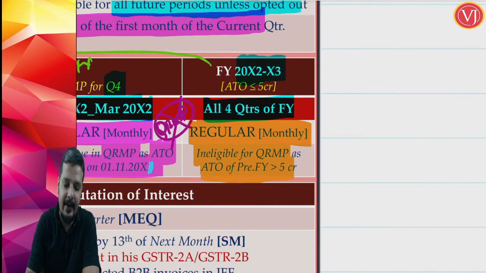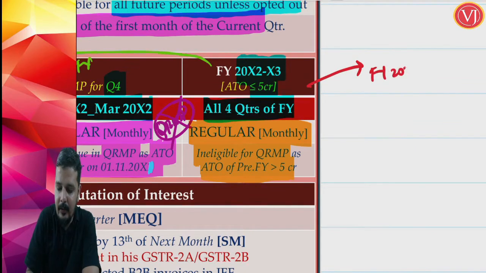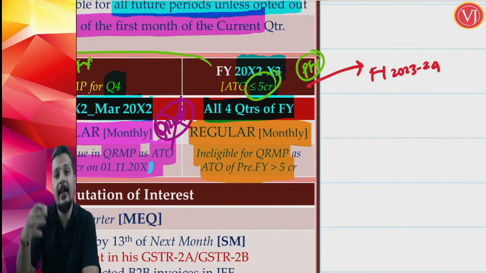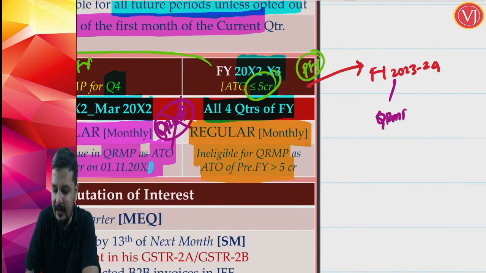Though it is said that in that financial year its aggregate turnover is less than 5 crores, which means if you are talking about financial year 2023-2024, the previous financial year aggregate turnover is less than 5 crores. In the next financial year, that is financial year 23-24, if he wants, he is eligible for the QRMP scheme. So he may go for the QRMP scheme as well as the MRMP scheme.